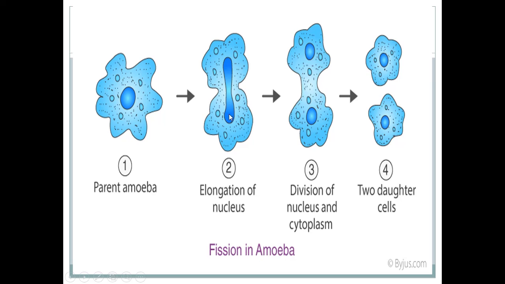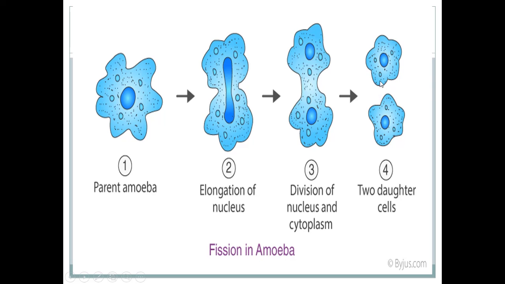So here you can see the fission in amoeba in the picture. This is the parent amoeba. First there will be an elongation of nucleus. I told you first the nucleus will divide. Yes. So first there will be an elongation of nucleus, and after that what will happen? Division of nucleus will take place. Then it's followed by the division of cell organelles in the cytoplasm. Finally the division of cytoplasm, which results in the formation of two daughter cells.